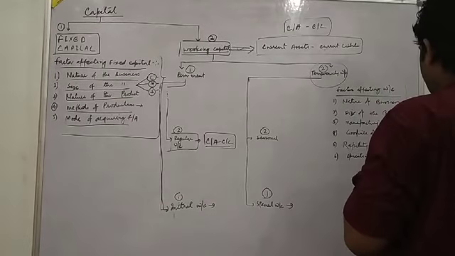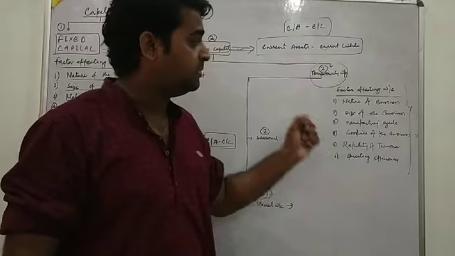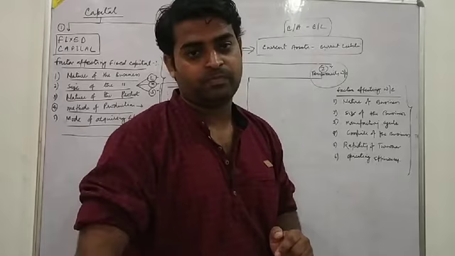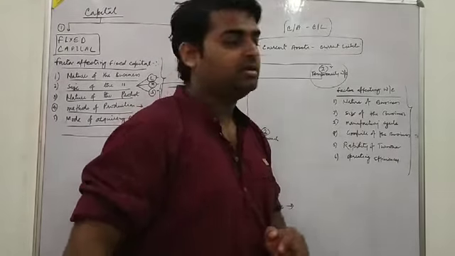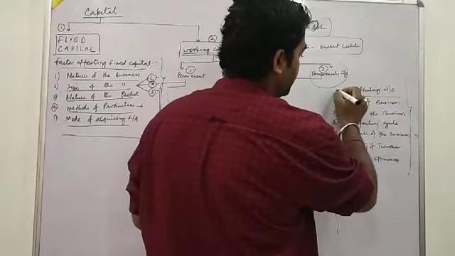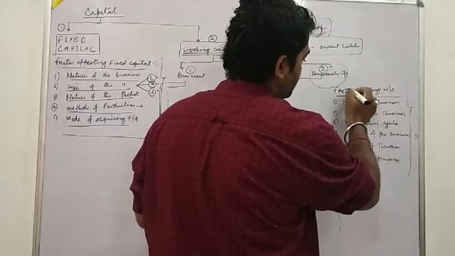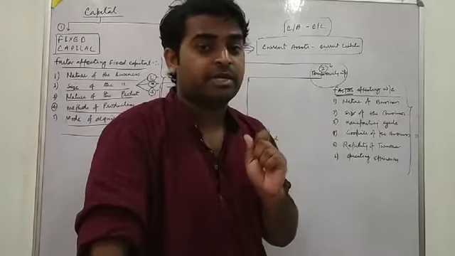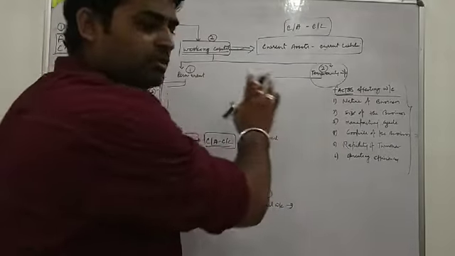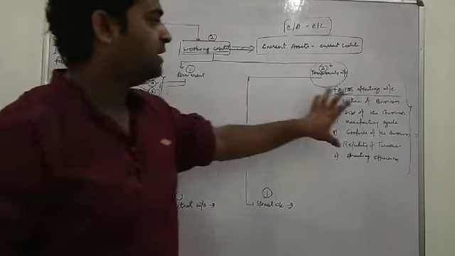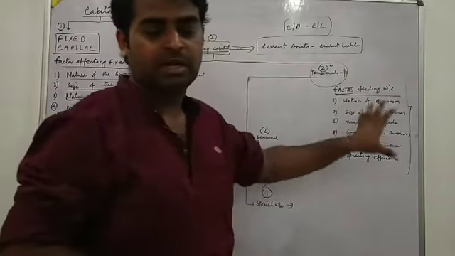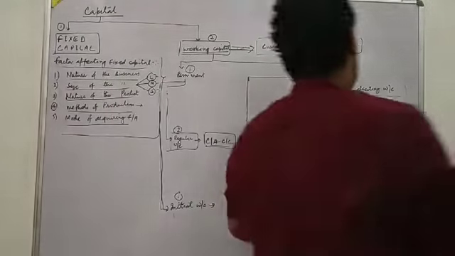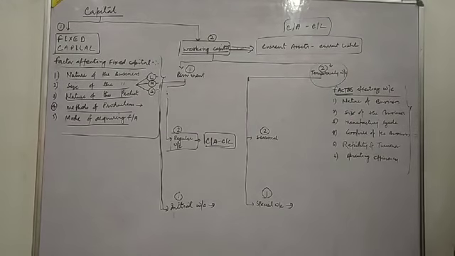One more important point from this chapter, and the last topic of this chapter: factors affecting working capital. Which types of factors affect the working capital? Most of the points are similar to those for fixed capital and temporary working capital. So what are the points which affect the business working capital?